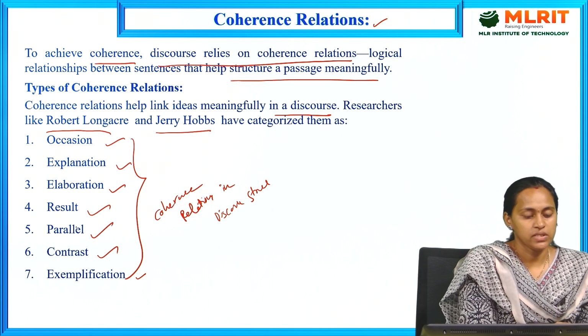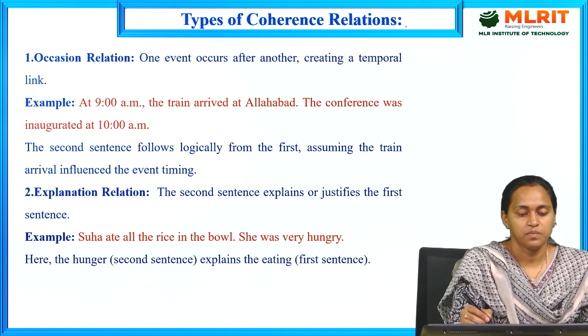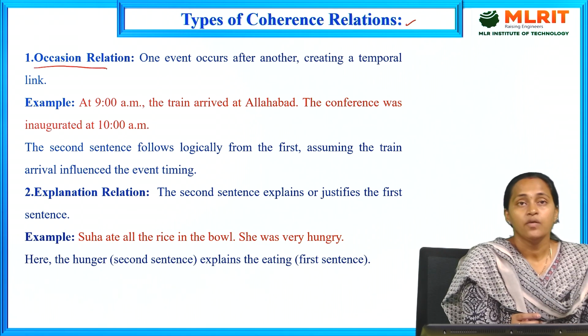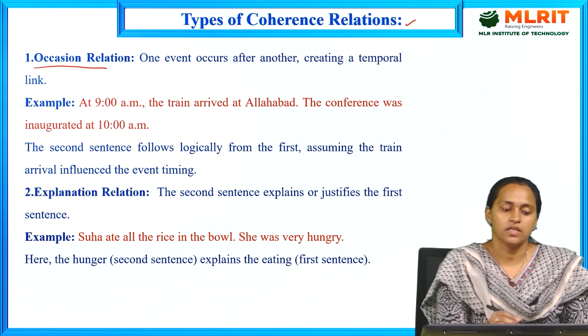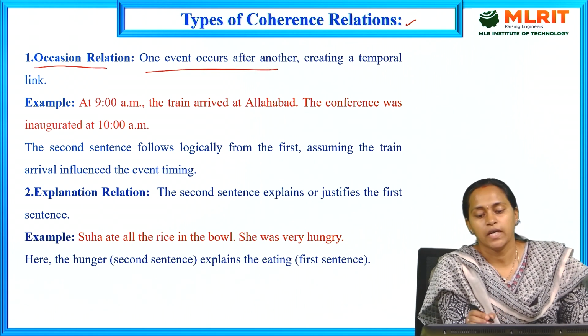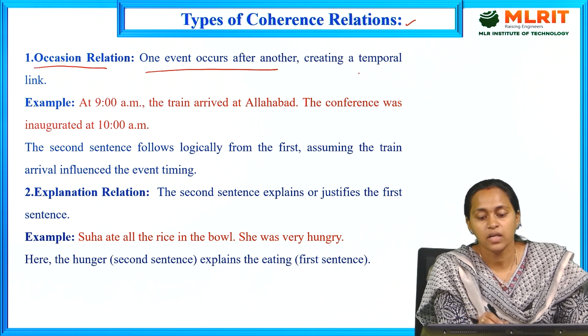We are using these seven coherence relations. Next, coming to the types of coherence relations. The first one is occasion. What is the meaning of occasion here? It means one event occurs after another. It creates a temporal link.